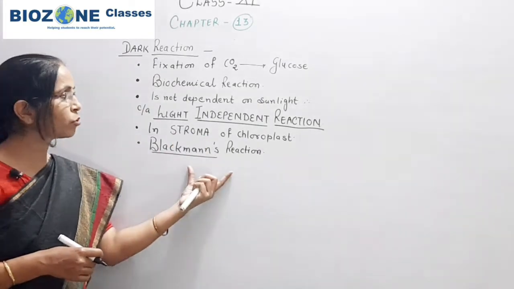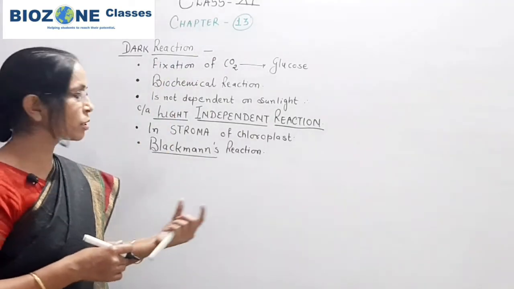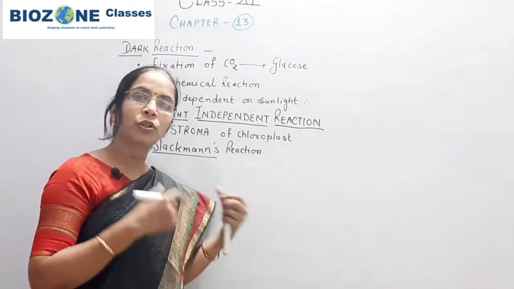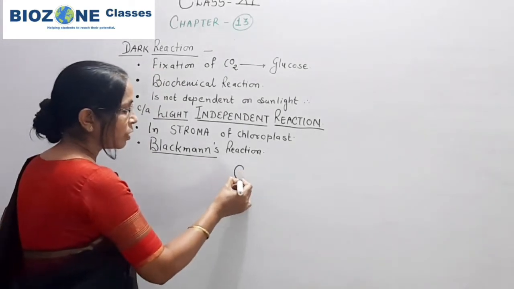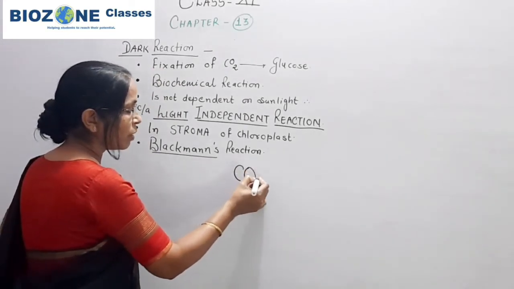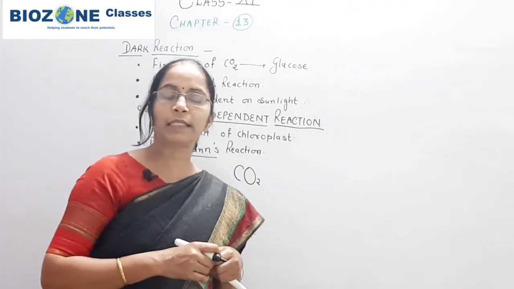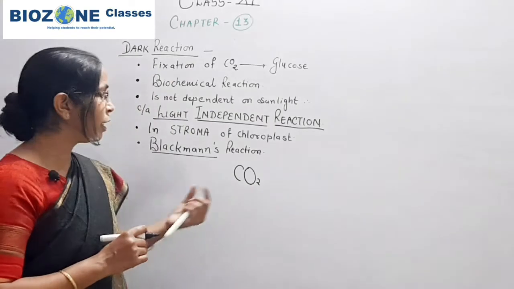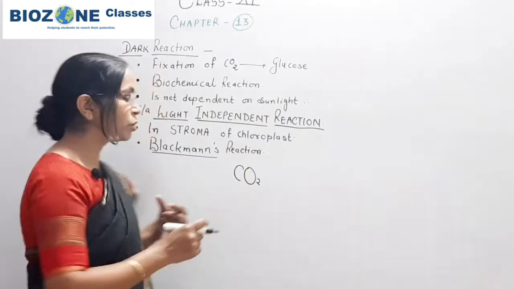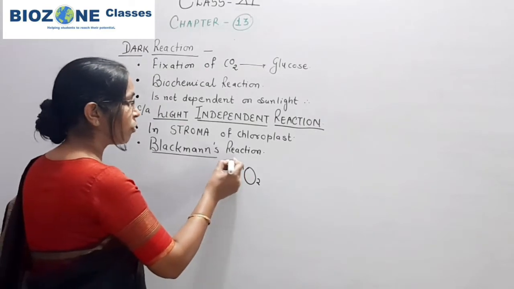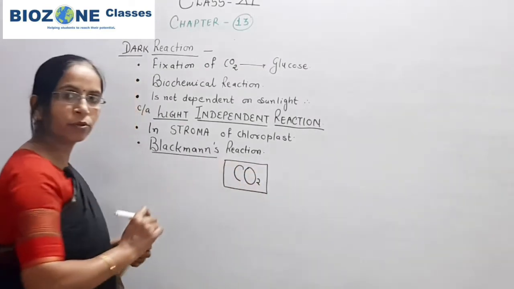So this is the introduction. Now when we come towards the dark reaction, this is a somewhat conceptual part, so pay more attention. In the stroma, a number of enzymes are there, and these enzymes are helpful in the fixation of carbon dioxide. What do we understand by fixation of carbon dioxide?